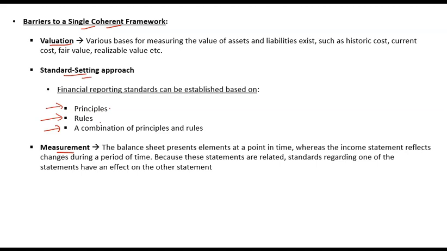So companies के लिए ये problem है कि अगर वो किसी अपने method को, reporting method को change करेंगे for let's say even measurement of asset, then it will have significant impacts on even the income statement and cash flow statement, and all their statements can change, and so their valuation can change. So that is a risk that companies face, due to which they would not want to change. So three key barriers to a single coherent framework are valuation, standard setting approach, and measurement.